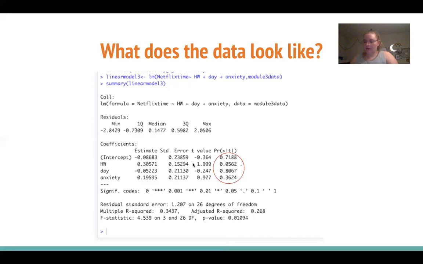So now we can look at our p-values. Our null hypothesis here is that there's no relationship between homework amount, day of the week, anxiety levels, and Netflix viewership. And as you can see here, all of our p-values are above 0.05, meaning we fail to reject our null hypothesis. This is kind of interesting to me, so we can look at our assumptions more to understand what's going on with our independent variables and see if there's anything we should look into more.